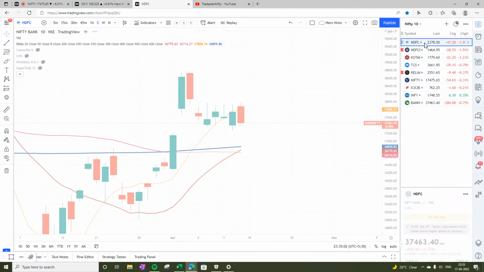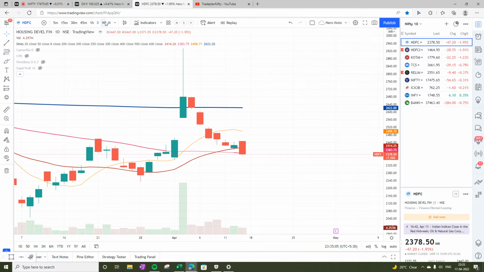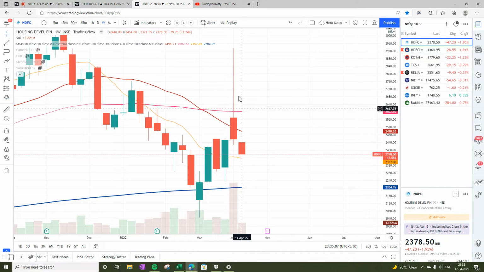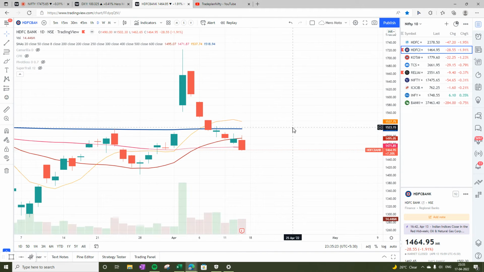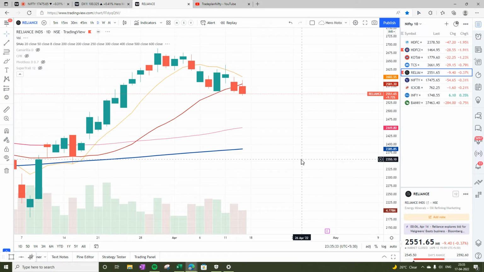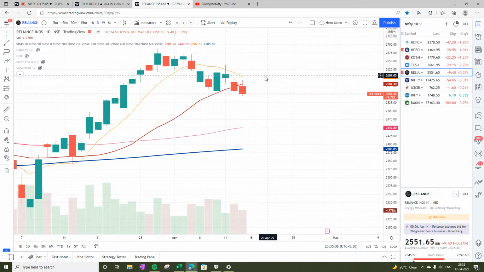When we look into HDFC, we see that HDFC on weekly chart is showing a confirmation on reversal candle, close below 20 and 50, just above 8 and 200, so definitely not looking good. HDFC Bank, similar story on weekly chart, close below 20 and below 50, so looking weak. On daily chart, close below all the three moving averages, that is 8, 200 and 20, and below 50 also. So HDFC Bank is looking on daily basis extremely weak. Let's see how Infosys is looking. Infosys on daily chart is close below 8 and below 20, so this is also not looking good.